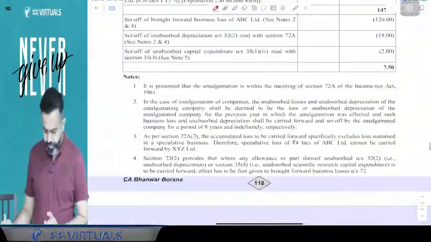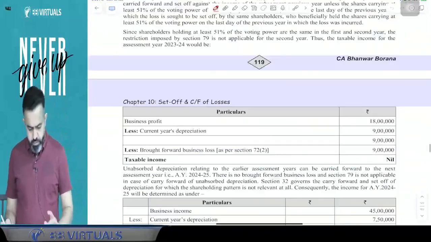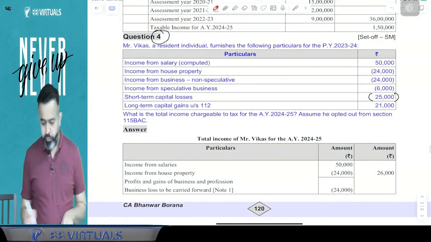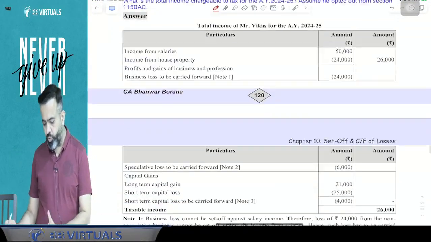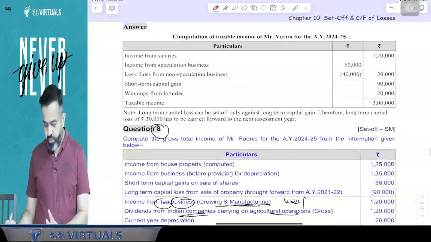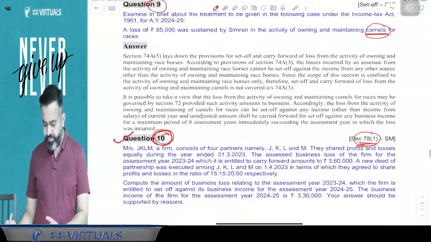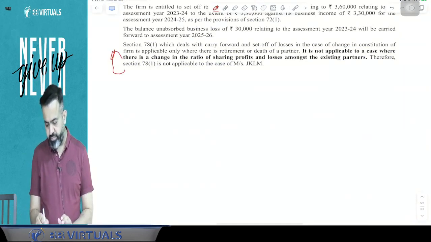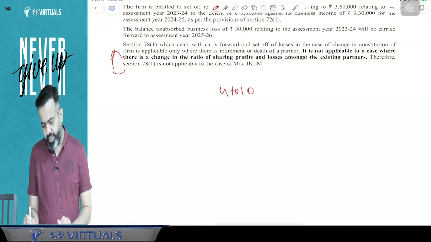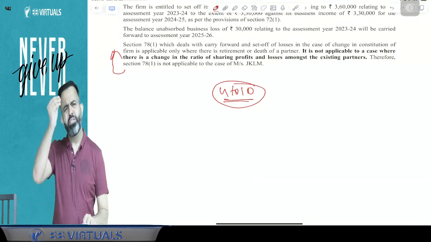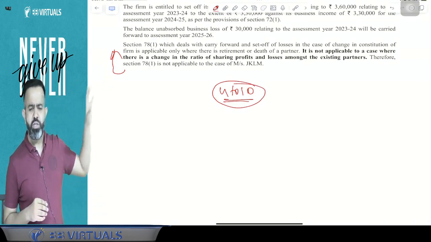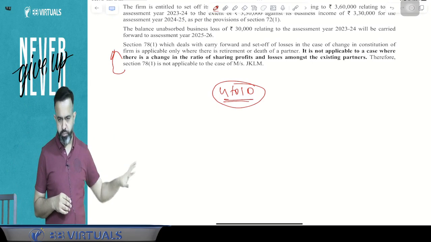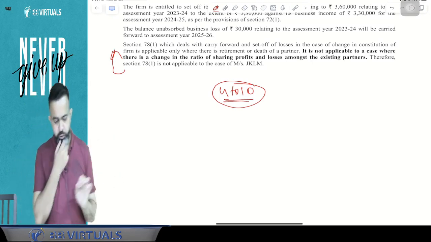Question number 4 to question number 9: 4, 5, 6, 7, 8, 9. 10 also you can do. Question number 4 to 10. Guys, these are small questions. I think it will not take more than 30 minutes to do all of questions 4 to 10. So just do question number 4 to 10.